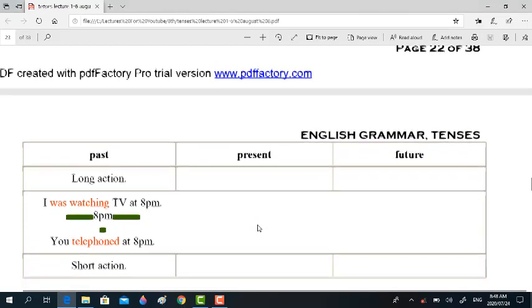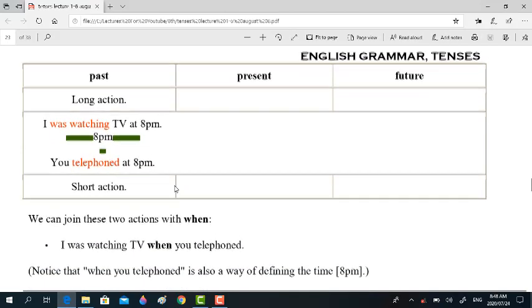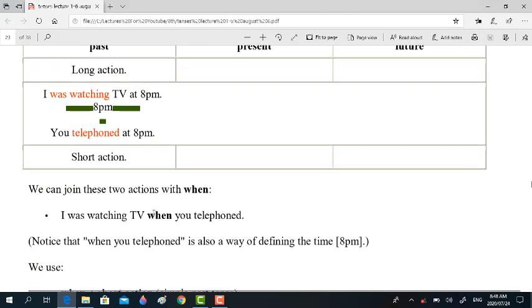Look at the example. I was watching television at 8 p.m. You telephoned at 8 p.m. Just write this sentence as: I was watching TV when you telephoned, right? And this is how it is clear that I was watching TV. This part is in past continuous tense, and this shows the long action which was going on for a long period of time.